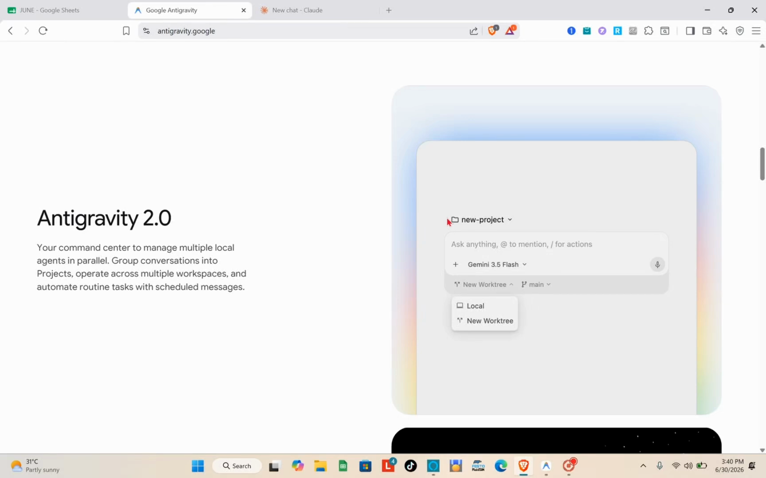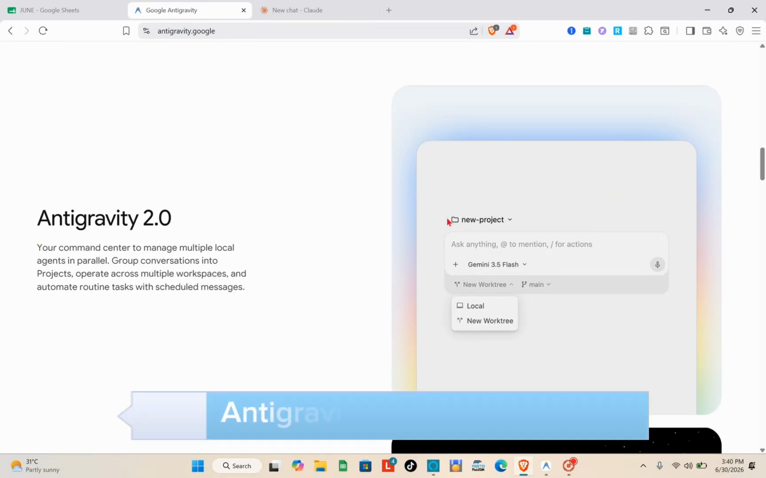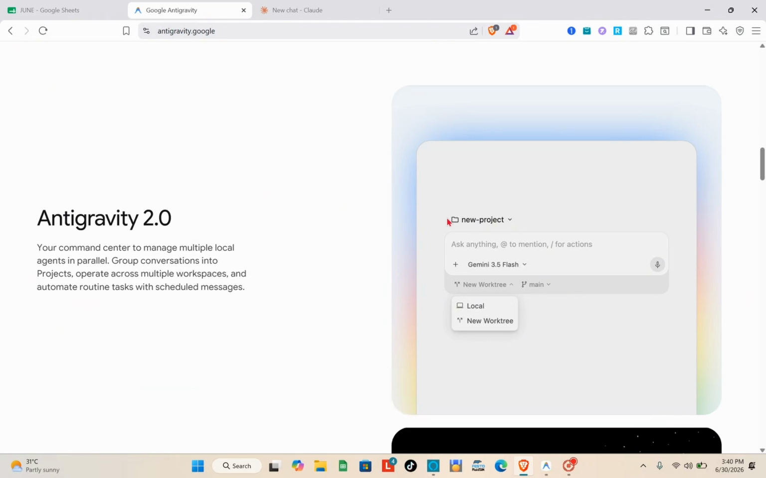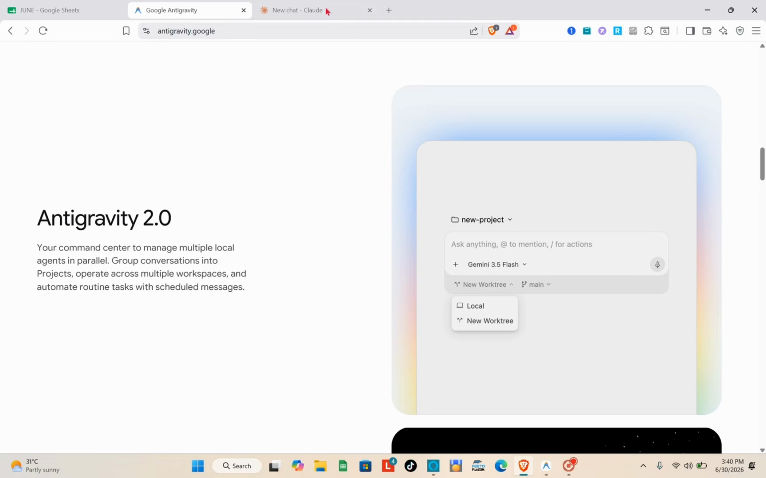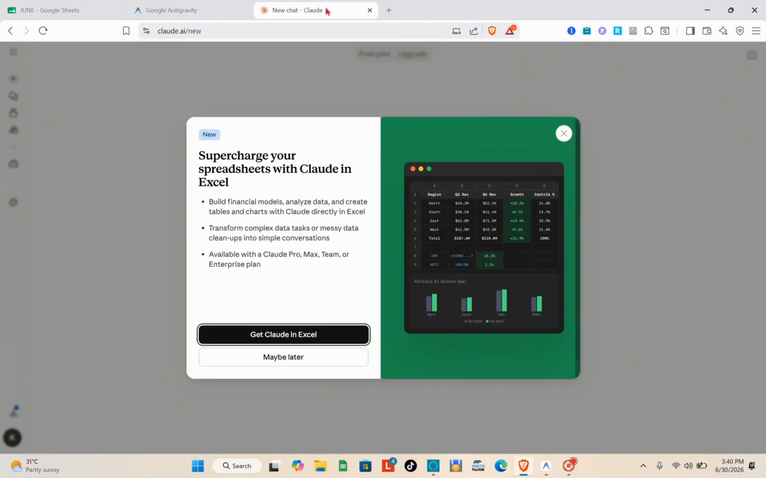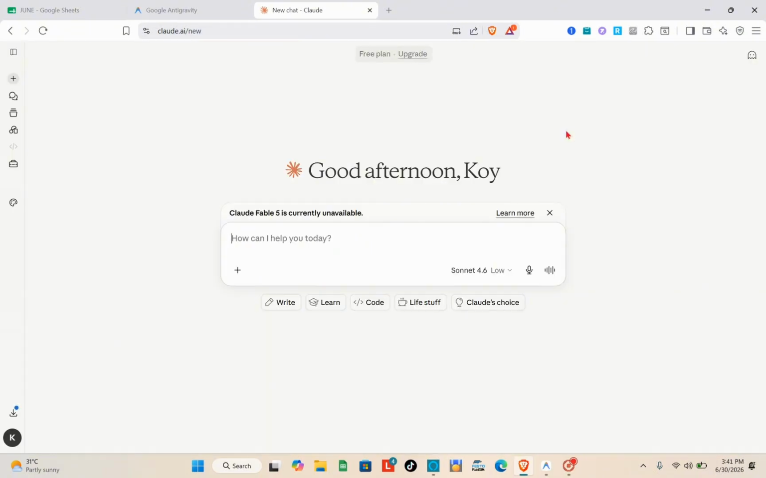So in this video, we are going to talk about the anti-gravity AI versus the Claude Code. So which AI coding assistant should you choose? If you're looking for an AI assistant in 2026, you've probably come across anti-gravity and Claude Code. Both are powerful, but they're built for different types of developers. So which one should you choose?